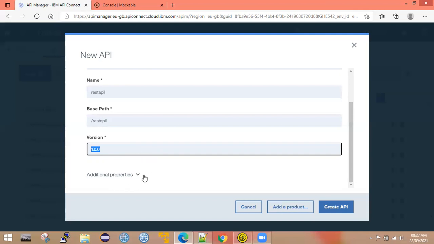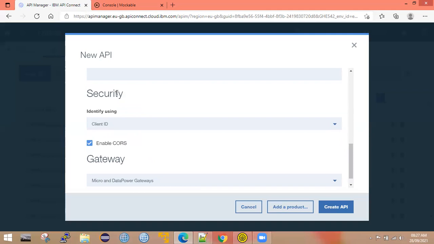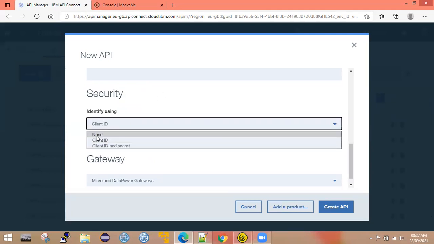Okay. So in order to remove that client ID, go to the additional properties here, security, and the security here is client ID, right? So I don't want to have this. Let me choose it as none. Okay, which means my API is not secured with anything.